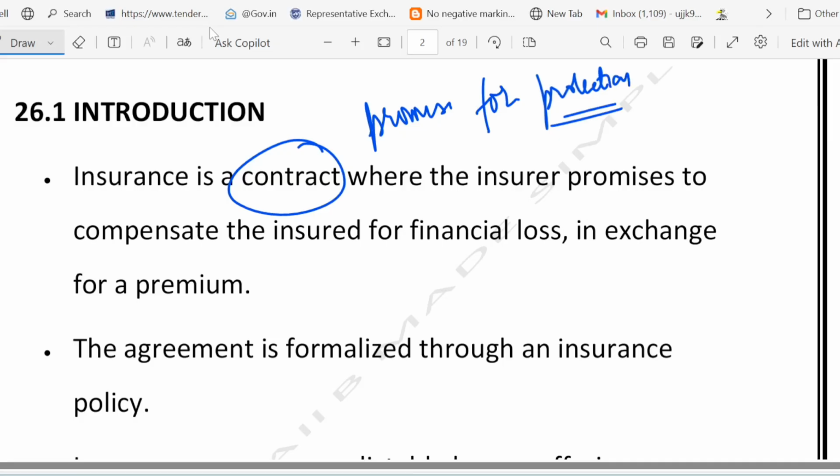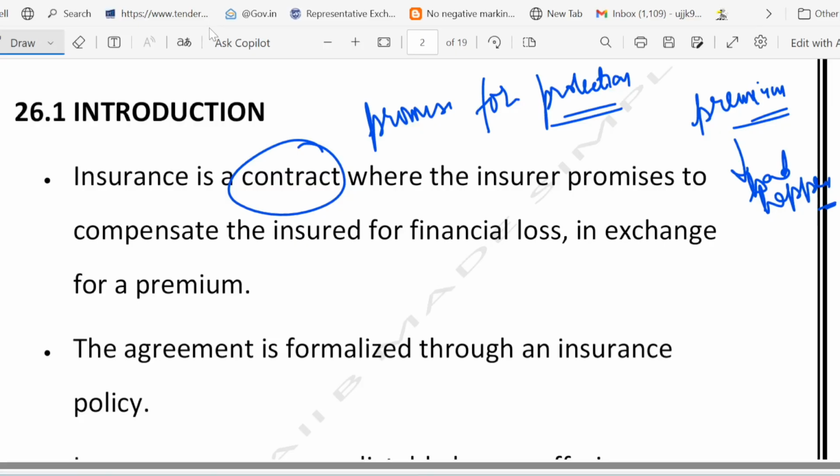Basically what you do, you pay a small fee that is called a premium, and in return the insurance company promises to help you financially if something bad happens. Let me give you one example.